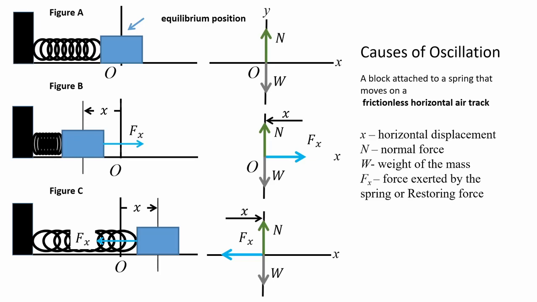When the spring is compressed to a distance x, the spring responds with an equal force that pushes the block in the opposite direction as shown in figure B. This is the natural response of the spring, which we will see also at the third scenario when the spring is pulled. The force here is going in the opposite direction as a response to being stretched.